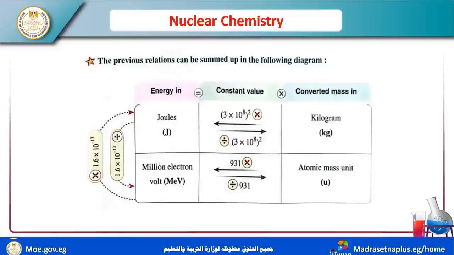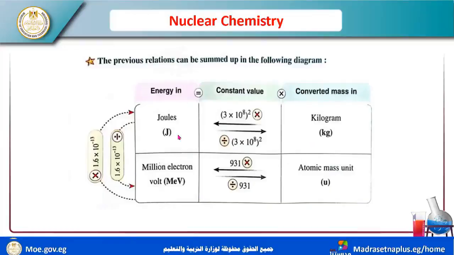The previous relations can be summed up in the following diagram, which shows the conversions between mass and joule, calorie, million electron volt, or atomic mass unit to gram or joule. You must save this; take a screenshot to know the conversions between them.